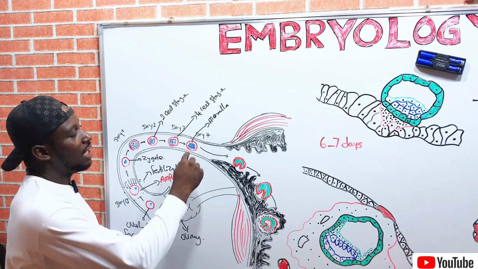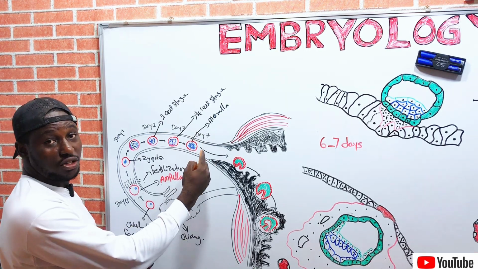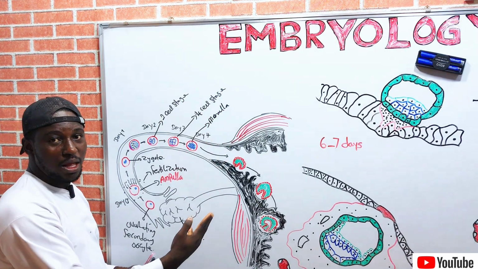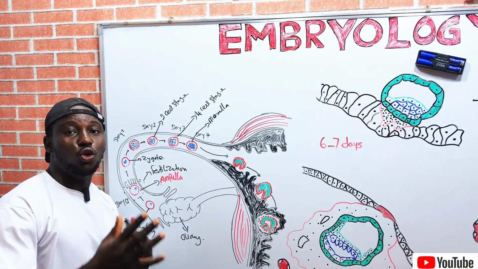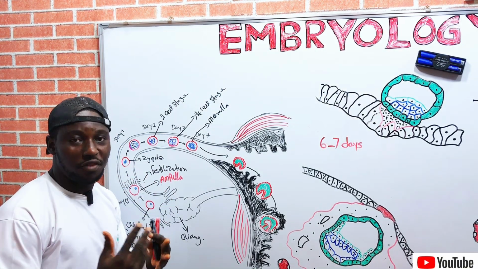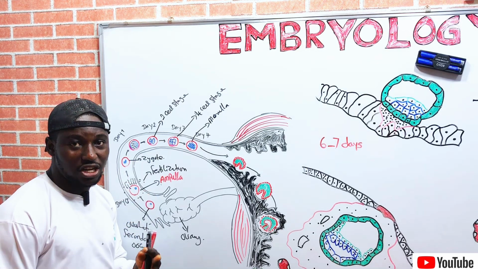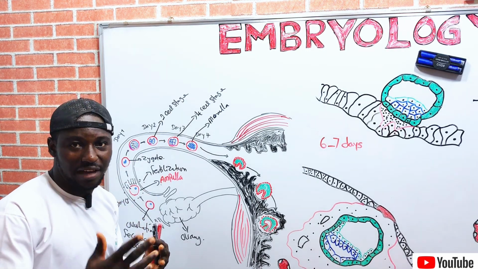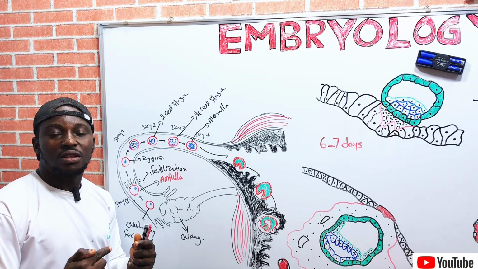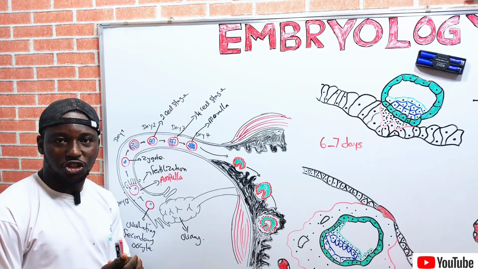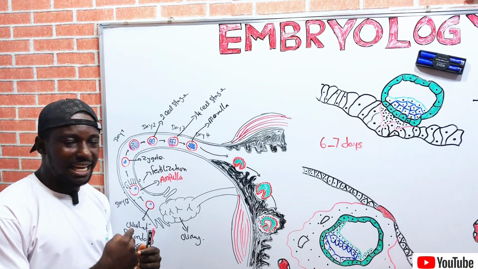Now, the cells of the blastomere, which form the morula, will divide to create a cavity, thereby creating a large cavity called the blastocoel cavity. Go and watch my video on cleavage and blastocyst formation. I've done the video. It's on my channel, right?